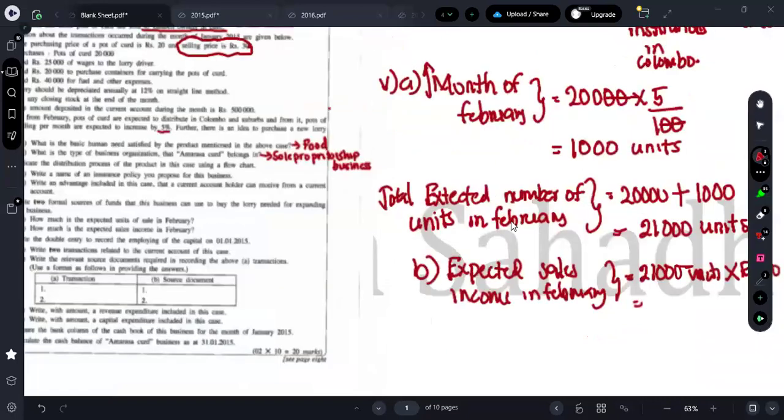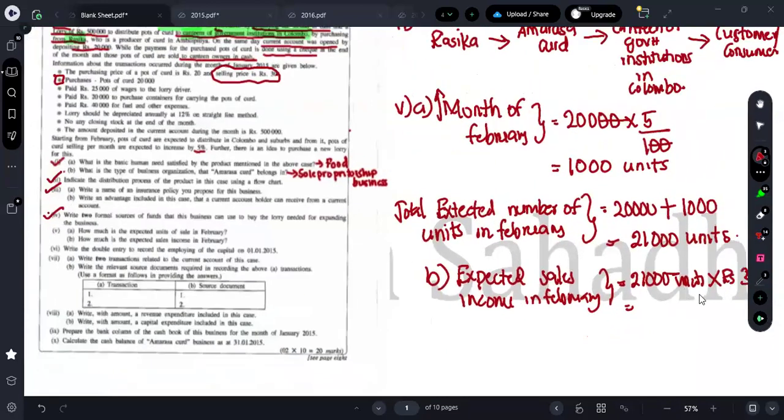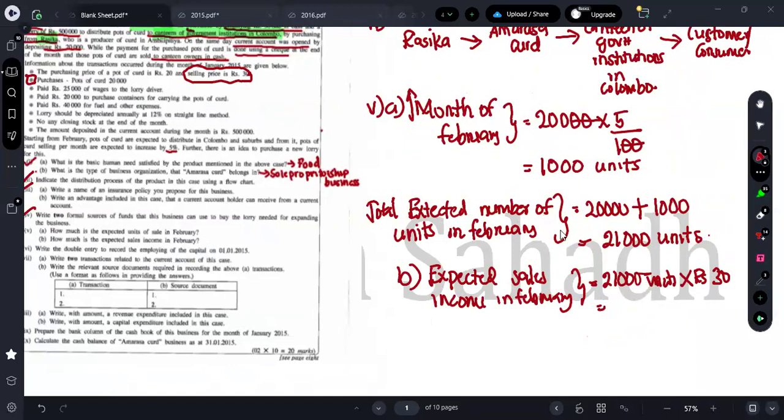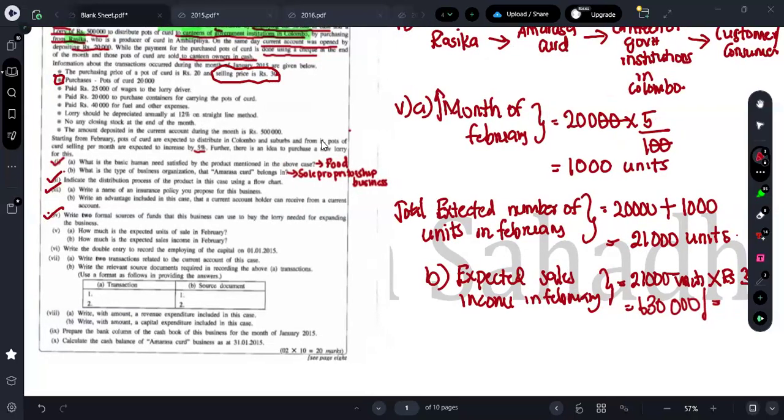21,000 units into 30. Can I know what's the answer? You can just multiply it, right? 20 into 3 will be 60, so 630,000. What's their expected sales income in February? 630,000. Very easy. Just the basic maths they are asking.